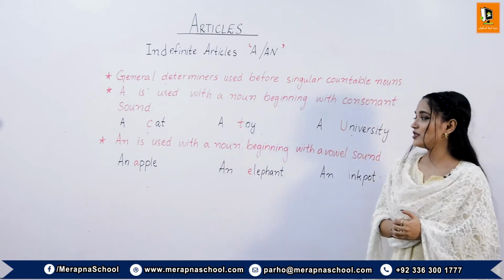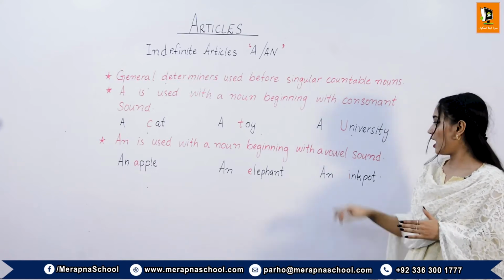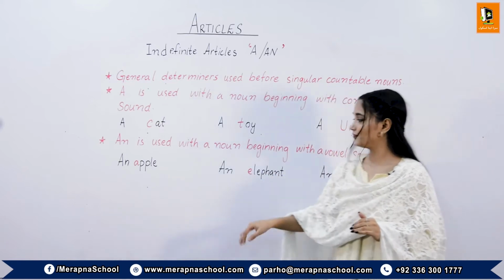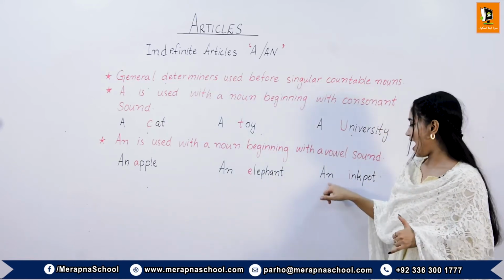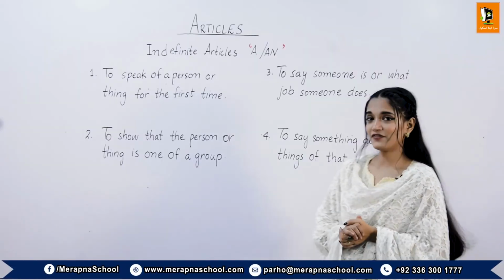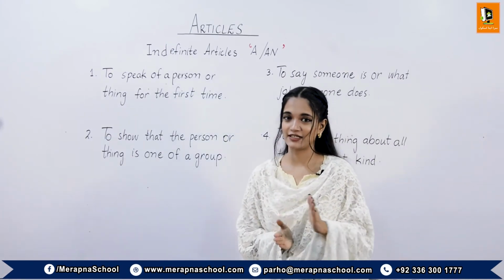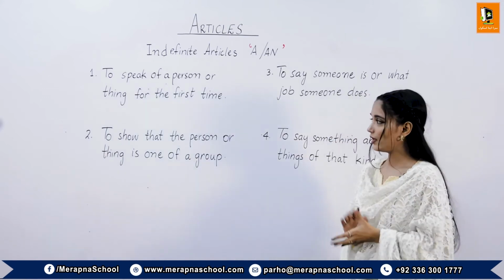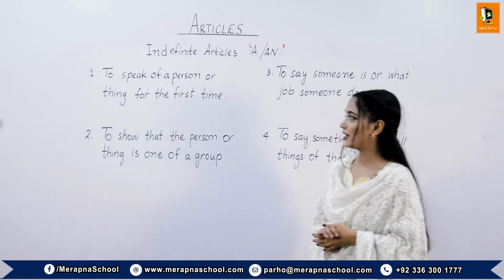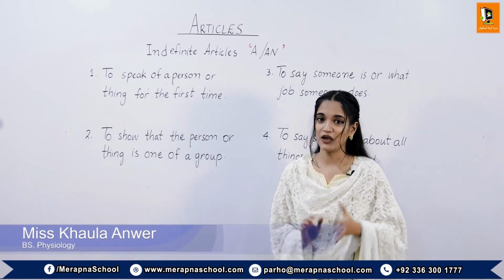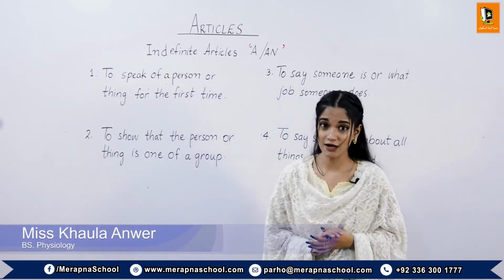An is used with a noun beginning with a vowel sound. For example, an apple, an elephant, an ink pot. Indefinite articles a and an can be used as general determiners under the following cases. Number one case is to speak of a person or thing for the first time. For example, we are looking for a young man.